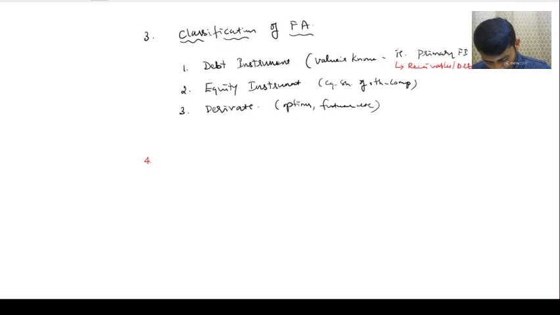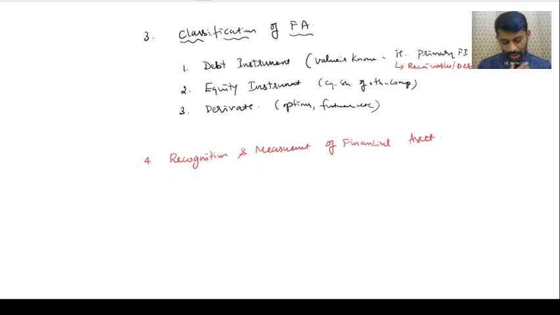Now let us go for number 4. Category number 4 is measurement of financial asset. Recognition and measurement of asset. Initially, this is how it has to be measured.